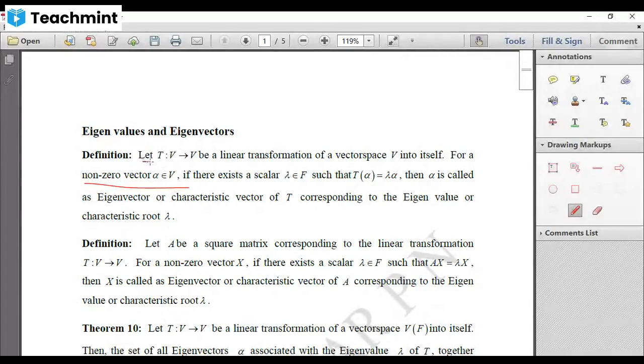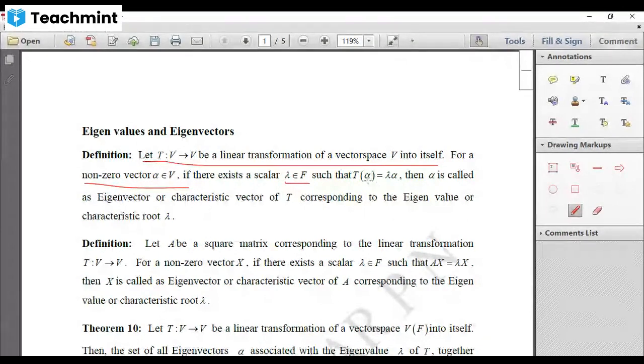Suppose T is a linear transformation from vector space V into itself, and a non-zero vector alpha, which is a vector in V only, is said to be an eigenvector if there exists a scalar lambda such that T of alpha is equal to lambda alpha.